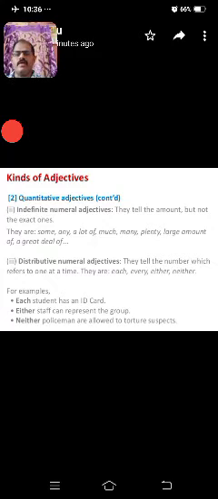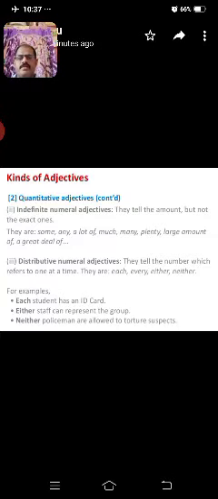Now, distributive numeral adjectives. They tell the number which refers to one at a time. They are each, every, either, neither. For example, each student has an ID card. Either staff can represent the group. Neither policeman is allowed to torture suspects. These are called distributive numeral adjectives, part of the quantitative adjectives.